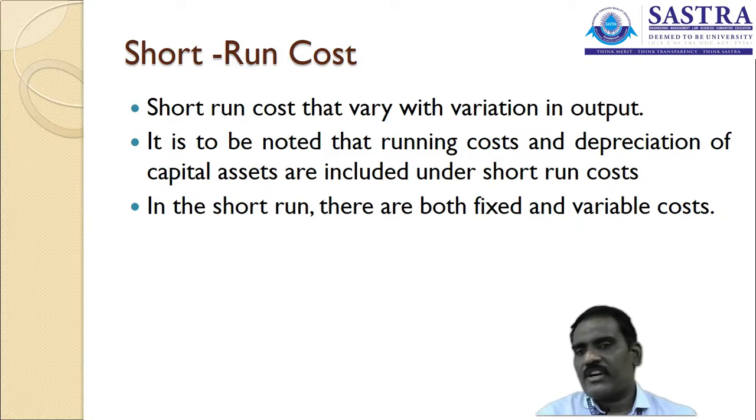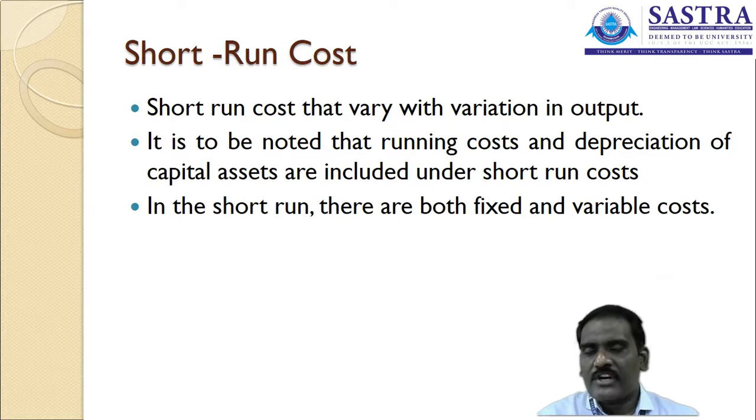What is a short-run cost? It depends on the level of activity, the costs that tend to change. It is not only the variable cost; a fixed cost also comes under this category of short-run cost.